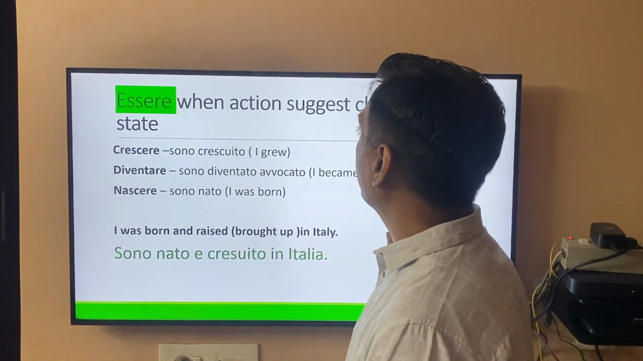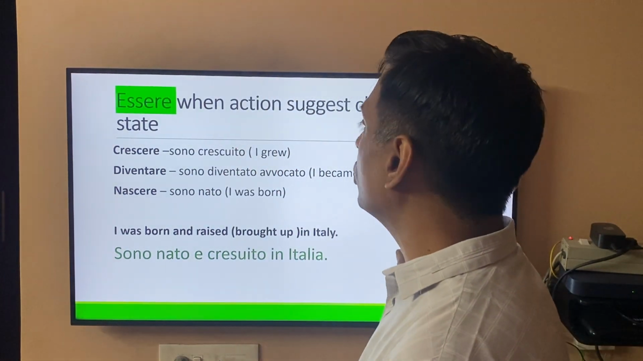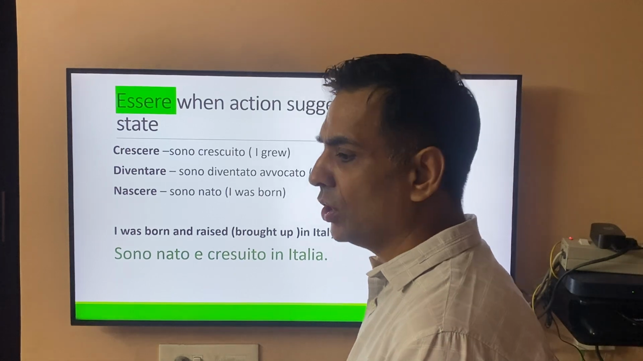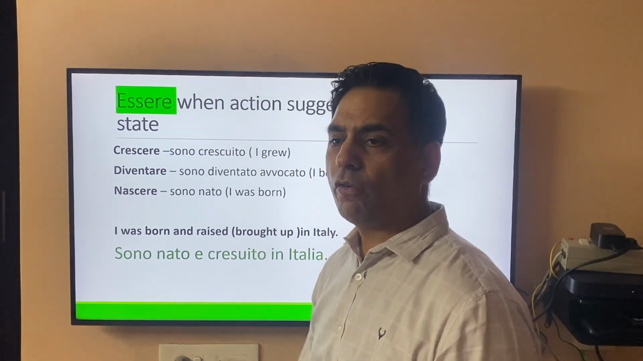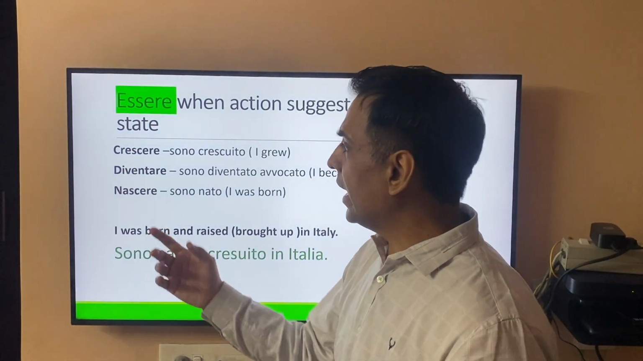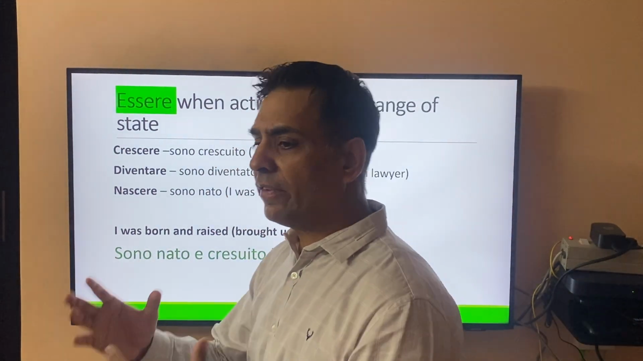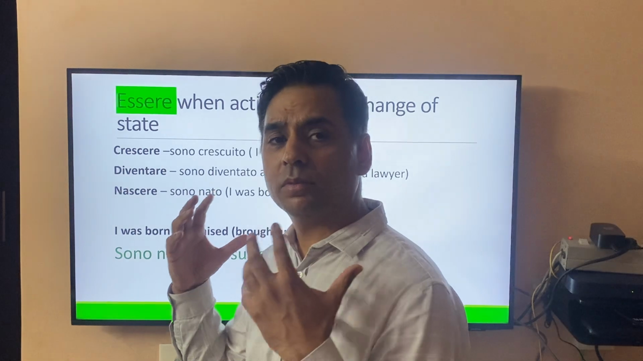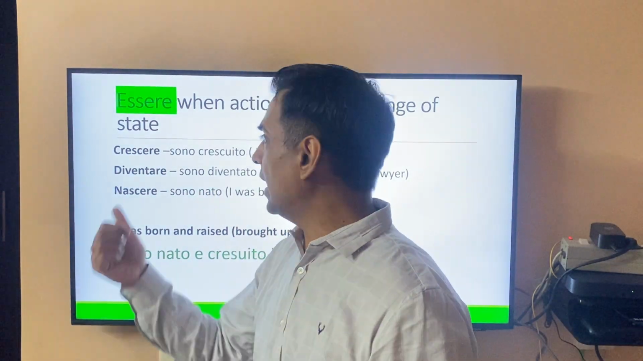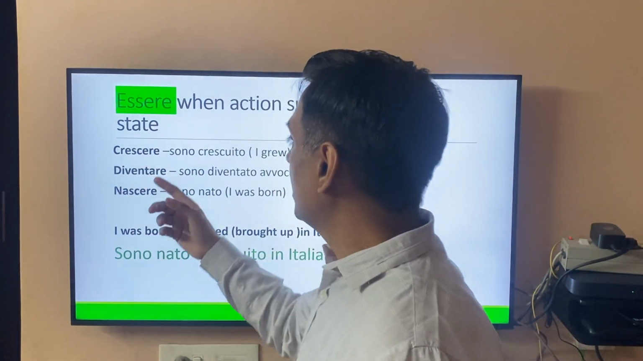Now that's the third tip. Essere verbs are also used when there is a change of state. Suppose you're growing up or you're falling from the hill. So there also we use essere, not avere. So whatever signifies the movement, the essere verb will be used.